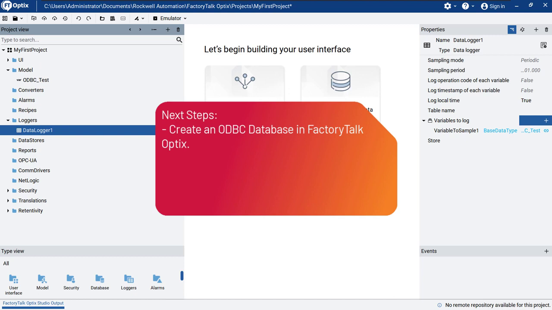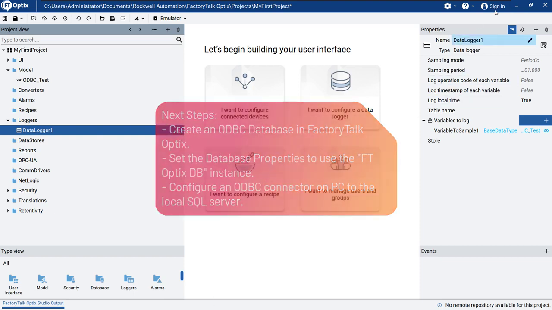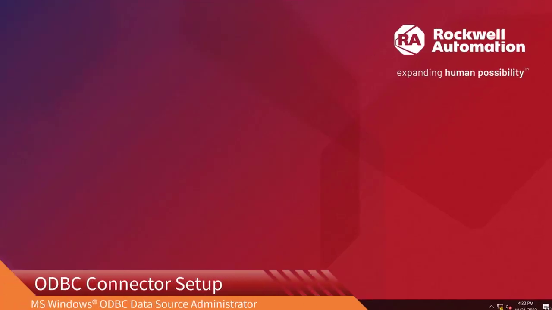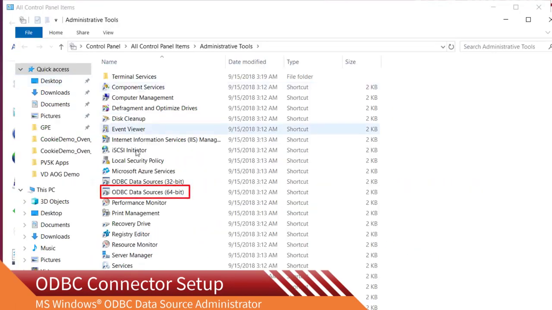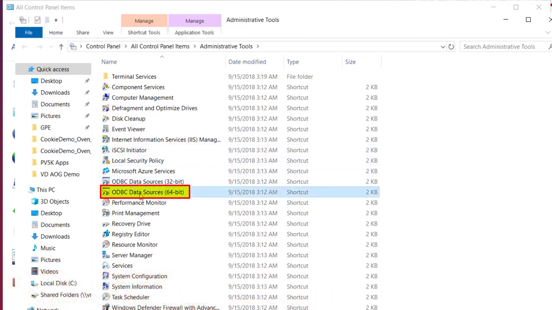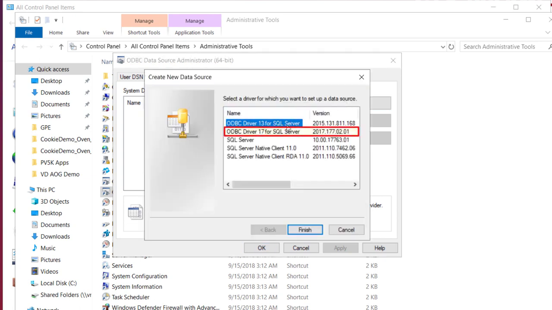In the Properties window, we need to provide all the required information to connect to the database. We will specify the type of the server, which is a SQL server, and we need to name the connector, which will be used to make an interface to the database. The connector has to be configured in the settings of our PC. Starting from the Windows Control Panel, you have to open the Administrative Tools and double-click ODBC Data Sources 64-bit. In the ODBC Data Source Administrator window, select the System DSN tab, and then Add. Select the ODBC driver for SQL Server, and then Finish.